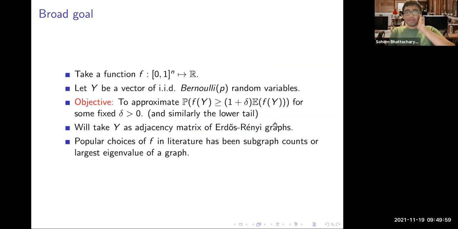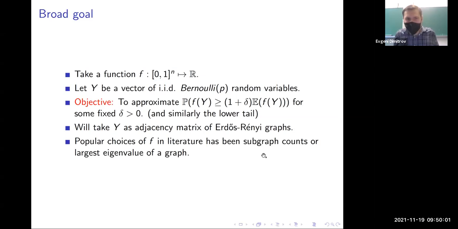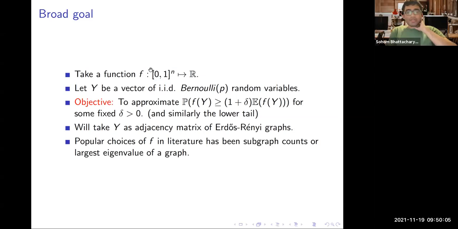Sorry, extremely sorry for that. So just to recap, we have a function f and a vector Y, and we want to approximate the probability that f of Y is more than its expected value by a factor of 1 plus delta. Y is the adjacency matrix of the Erdős–Rényi graph, and a popular choice of f in the literature has been the subgraph count, such as the number of triangles exceeding its expected value by a factor.